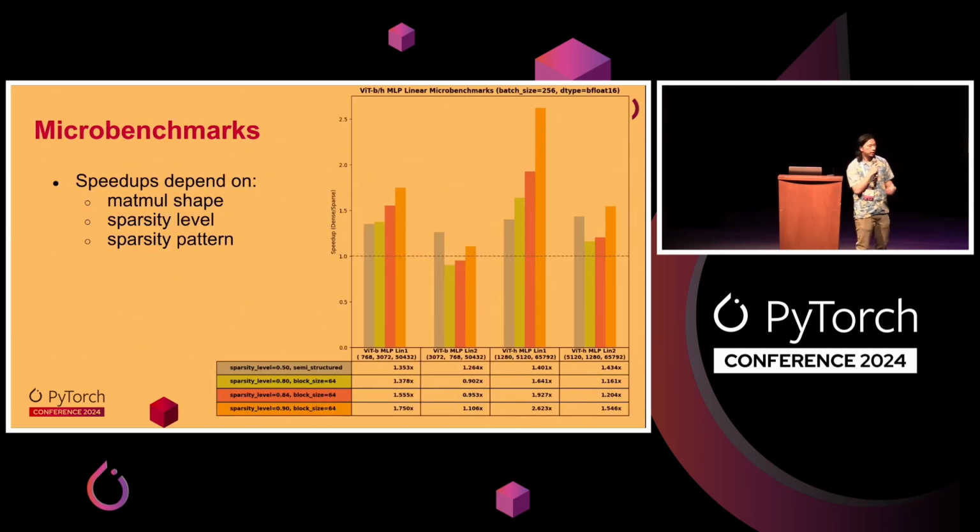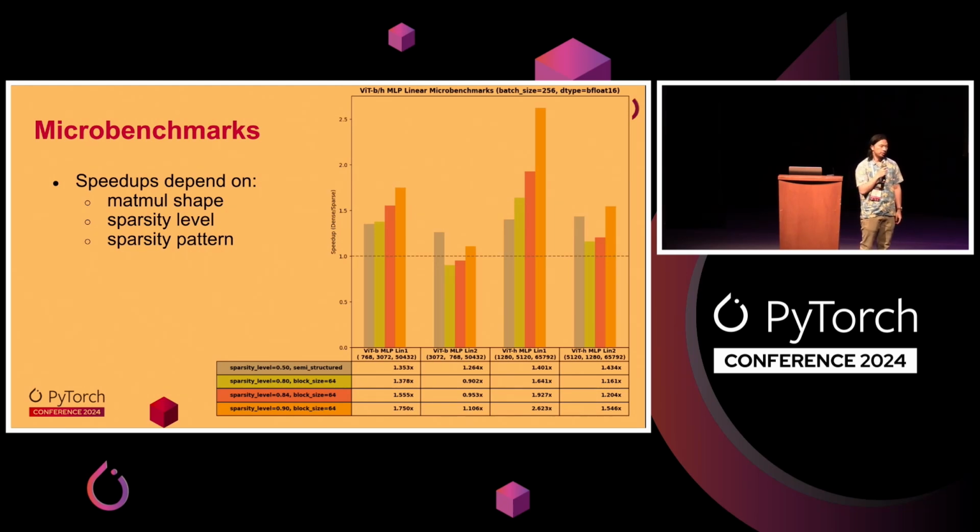Cool. So what kind of speedups can we expect to see? I have this little chart here that shows the kernel benchmarks across a single linear layer for ViTs. And I think the key takeaway here is that we have this dashed line at 1, and everything is, in general, on top of that line. So we're seeing speedups. The sparse kernel is faster than the dense kernel.